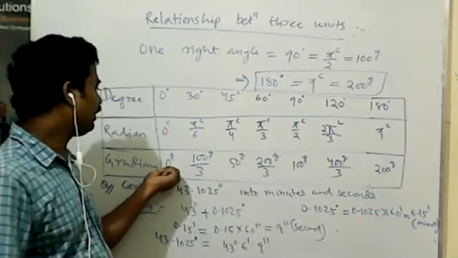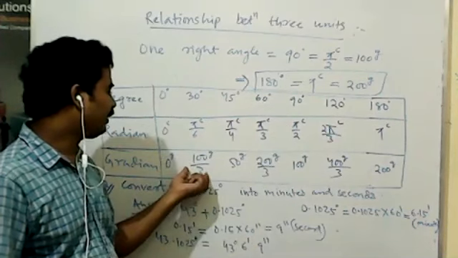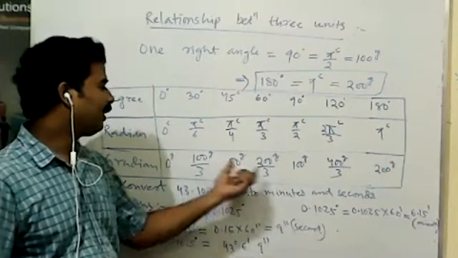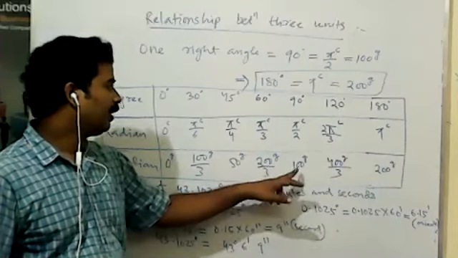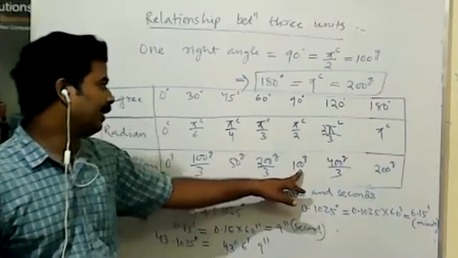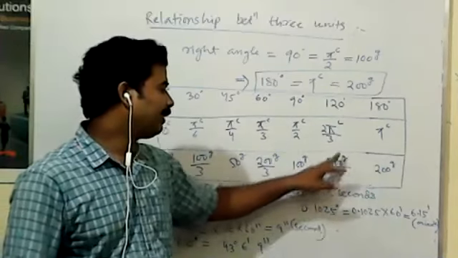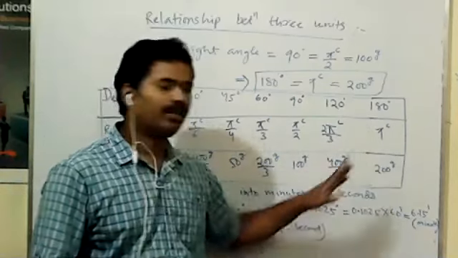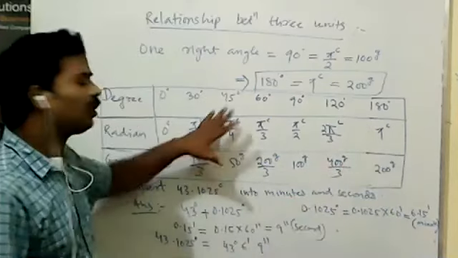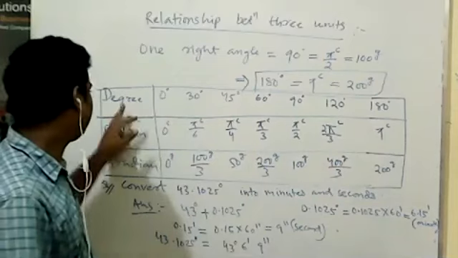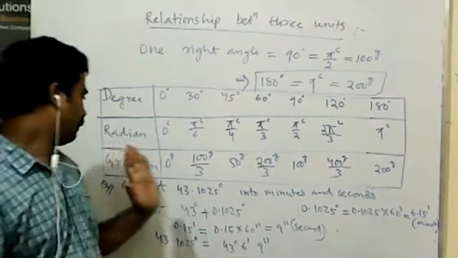Here, the gradient, that is 0 gradient, 100 by 3 gradient, 50 gradient, 200 by 3 gradient, that is 90 degrees, 100 gradient, that is 400 by 3 gradient, 180 degrees, 200 gradient. This is the conversion table. That is degree, radian, gradient.